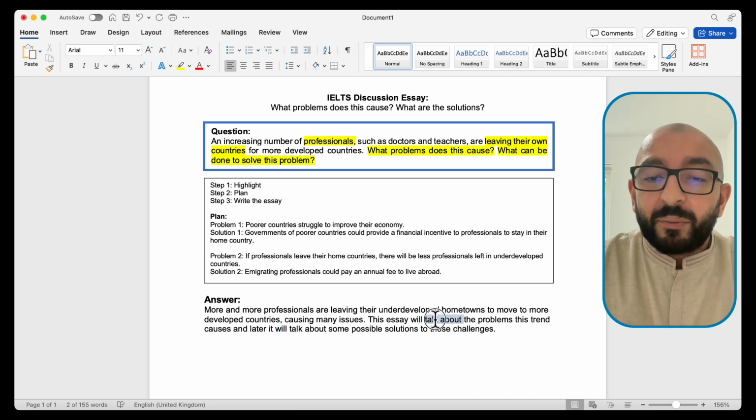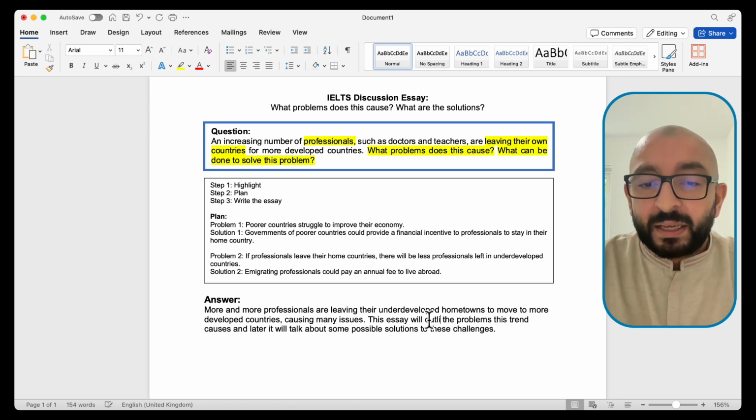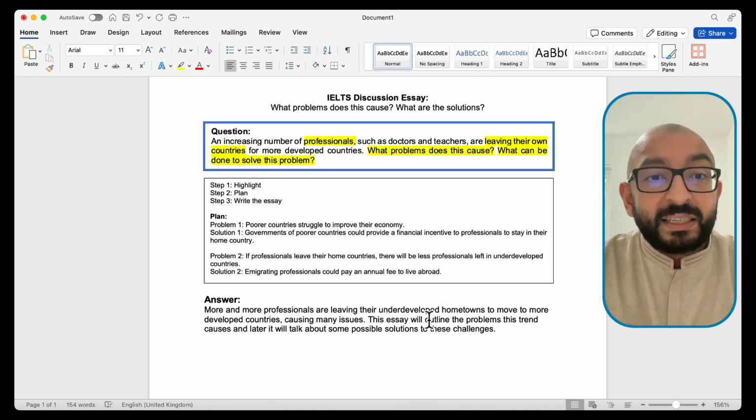So here I will change talk about to this essay will outline. That's a synonym for talk about. And remember, synonyms are a very easy way to get higher marks because we will be marked on the vocabulary that we use. So we want to use higher order vocabulary.